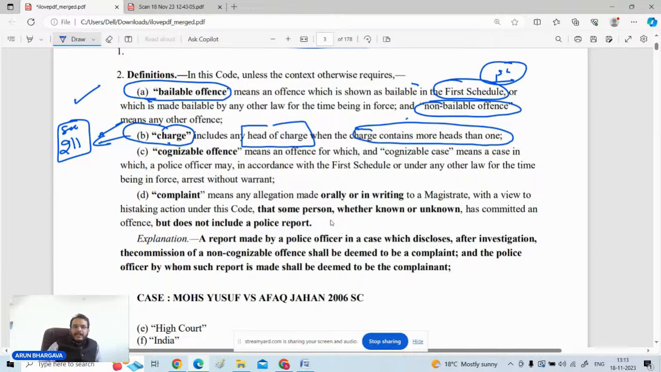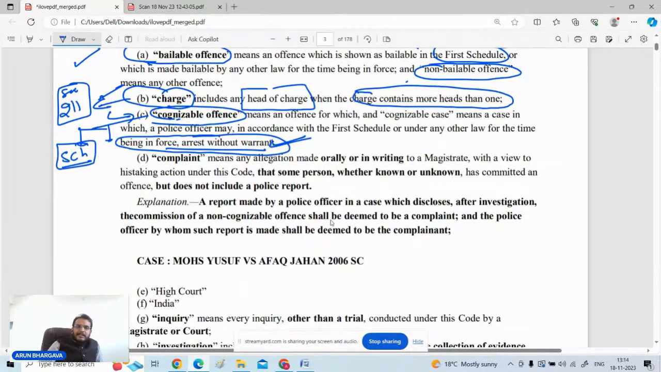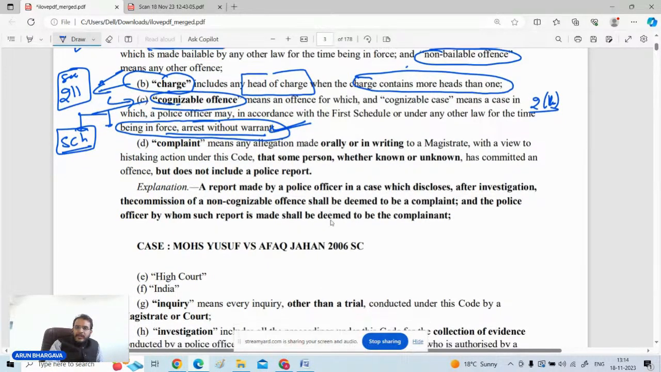The next point is what is a cognizable offence. Cognizable offences and non-cognizable offences, this criteria is given in the Schedule of the CrPC. The Schedule will tell you which offences are cognizable and which are non-cognizable. But the basic difference is that in cognizable offences a person can be arrested without warrant, and in non-cognizable cases, Section 2 clause (l) applies, and it says that in such cases the arrest cannot be made without warrant.